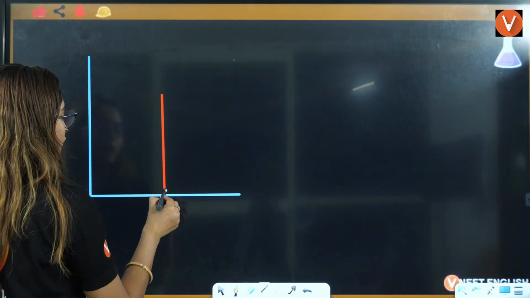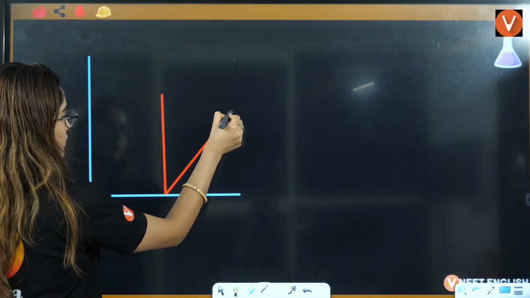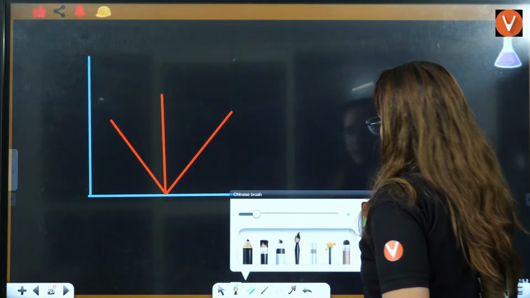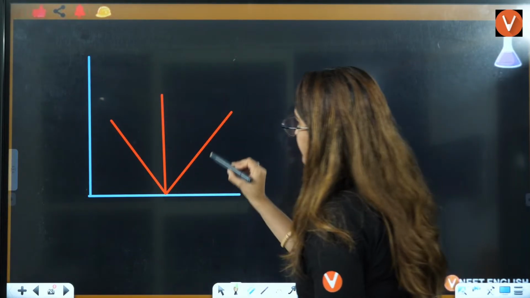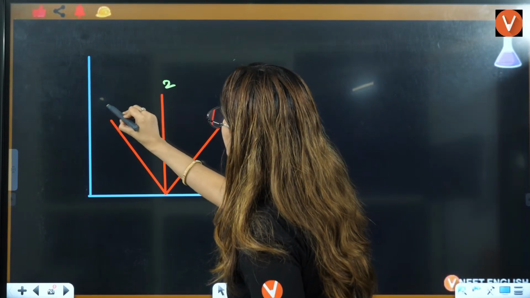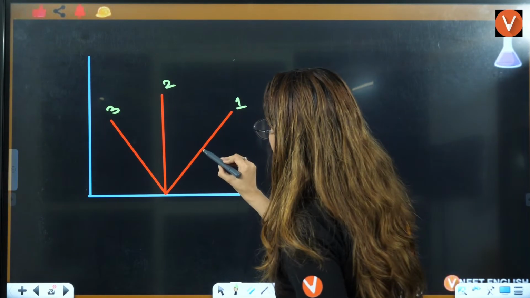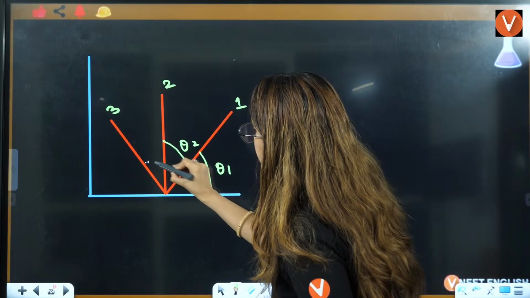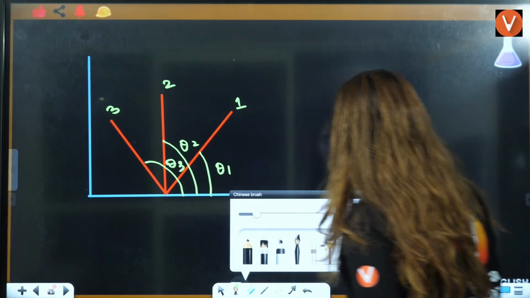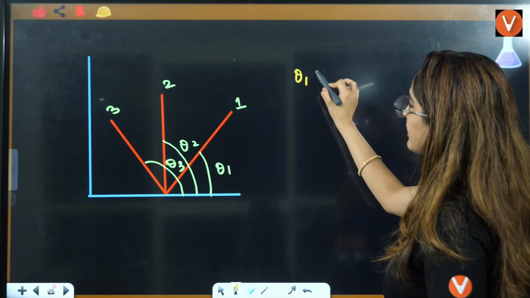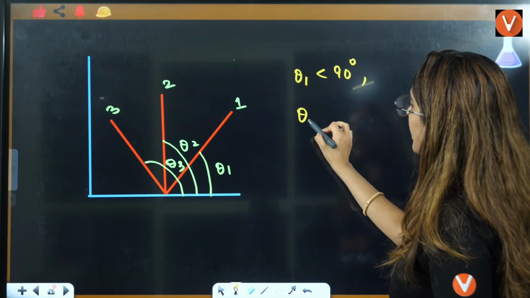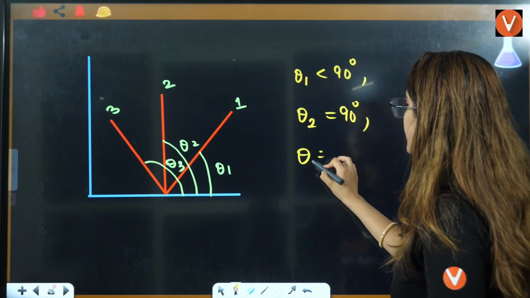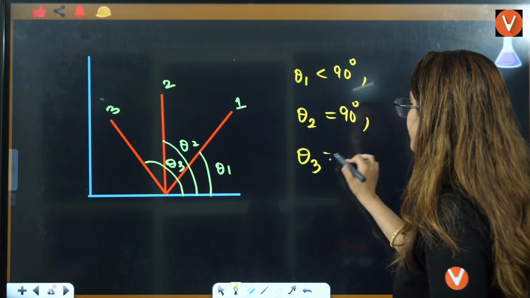So I'll draw this graph here, right? If you know this much, that is enough. If I draw this graph, theta is with the x-axis. If this is graph number 1, this is number 2, this is number 3, this is going to be theta 1, this is going to be theta 2, this is going to be theta 3. Now we know that theta 1 is less than 90 degrees, theta 2 is equal to 90 degrees, and theta 3 is greater than 90 degrees.